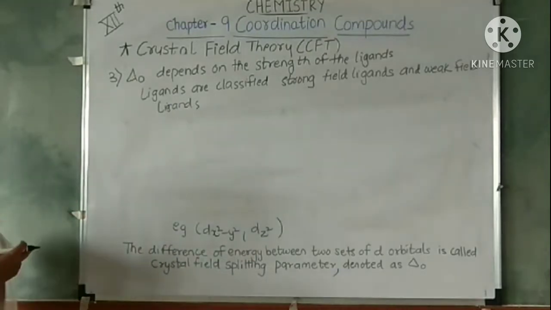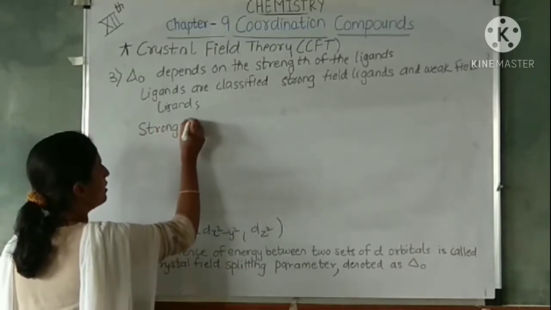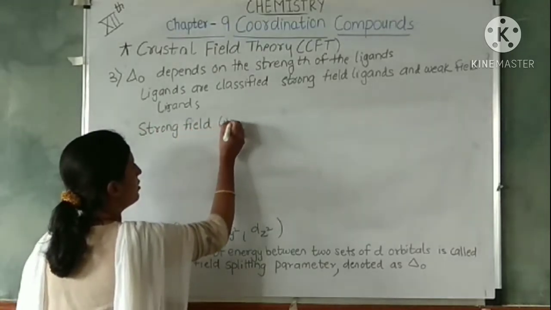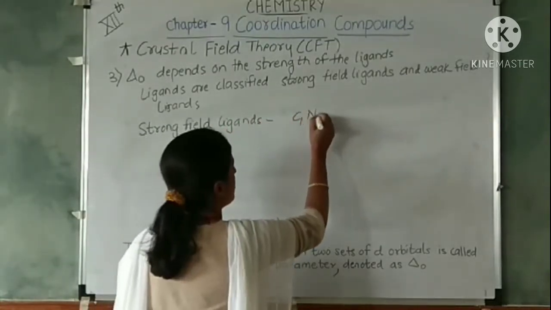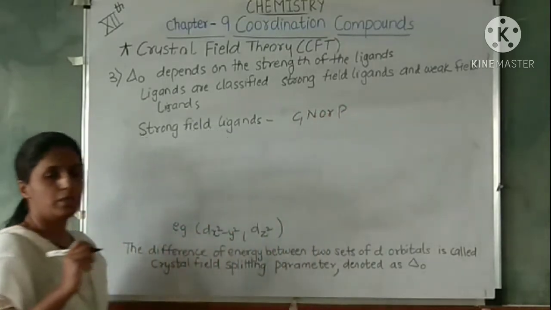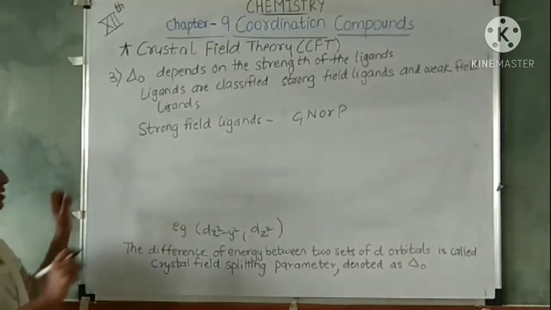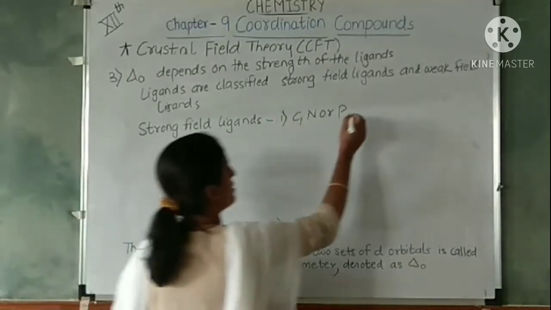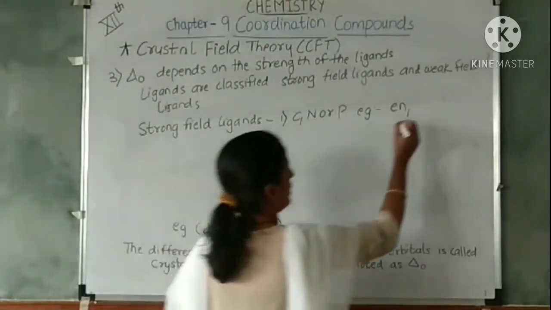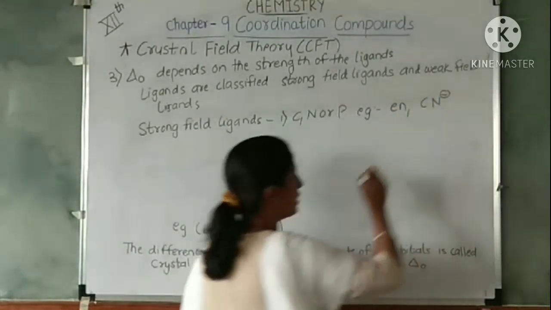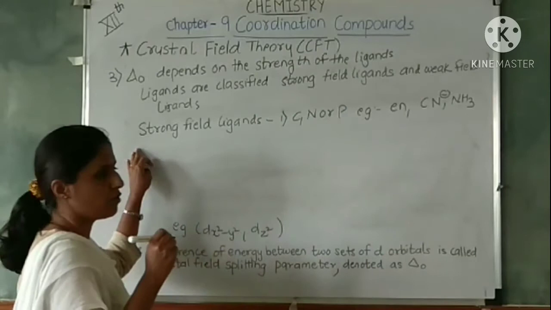Now let's understand the difference between strong field ligands and weak field ligands. Strong field ligands have carbon, nitrogen or phosphorus as the donor atom. Examples are ethylenediamine, cyanide, NH3 and so on. These are examples of strong field ligands.